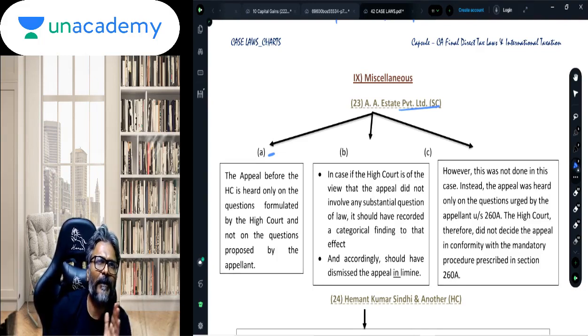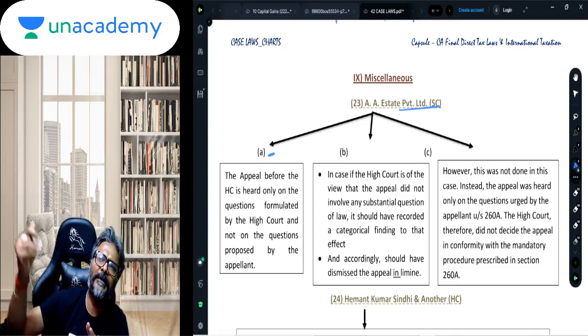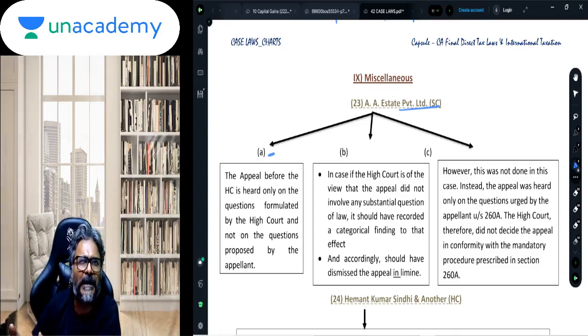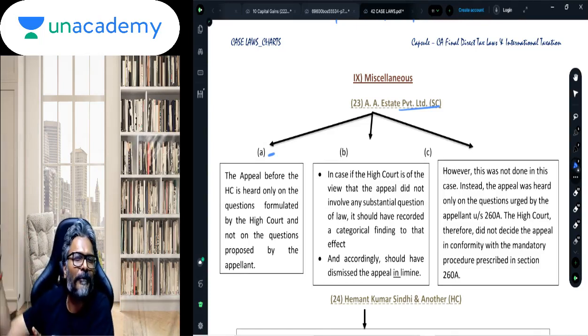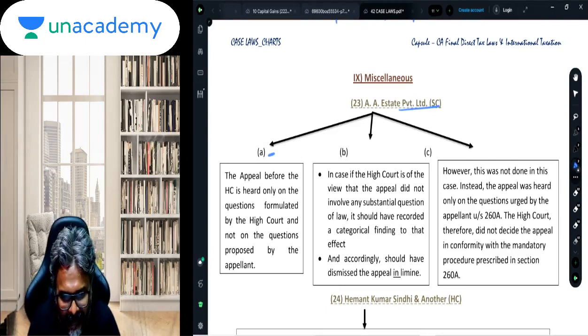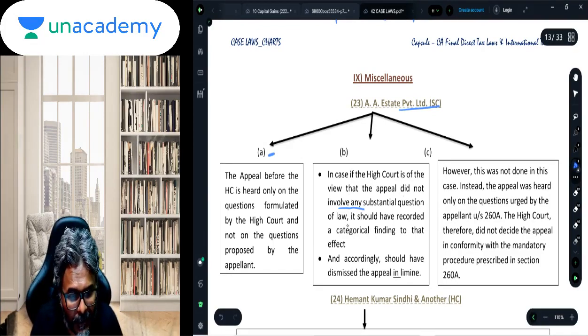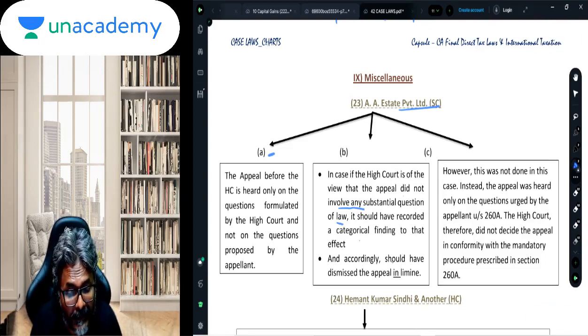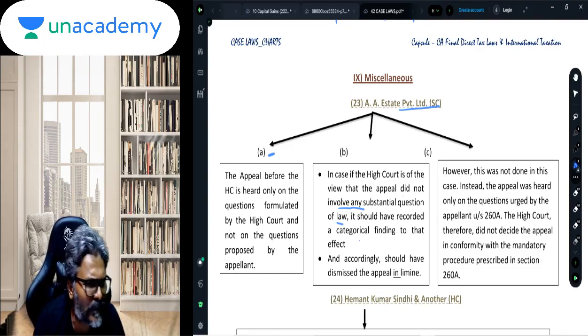Obviously, if the High Court merely gives its order based on the grounds of appeal without formulating the mandatory substantial question of law involved in the case, then such an order of the High Court is invalid. In case the High Court is of the view that the appeal did not involve any substantial question of law, it should have recorded a categorical finding to that effect and accordingly dismissed the appeal. Means if there is no substantial question of law involved, then it should dismiss the case after finding that fact.